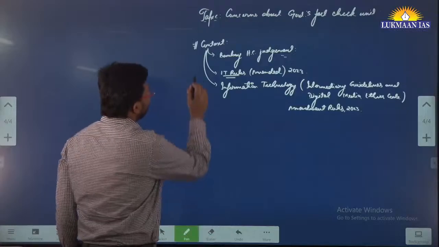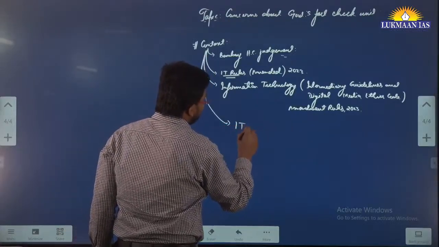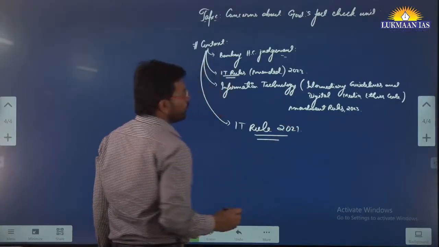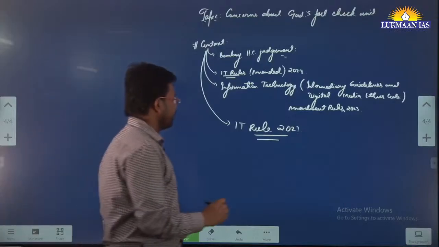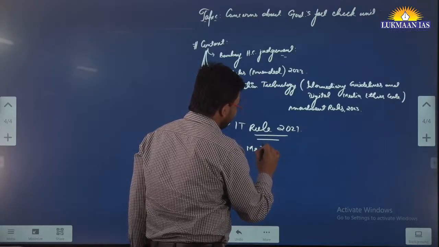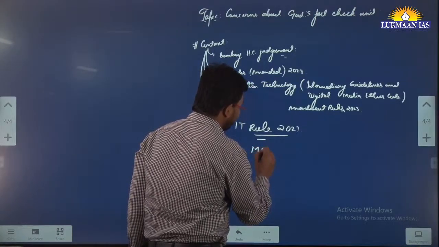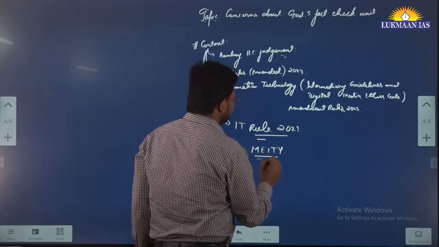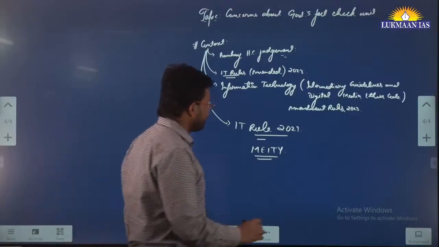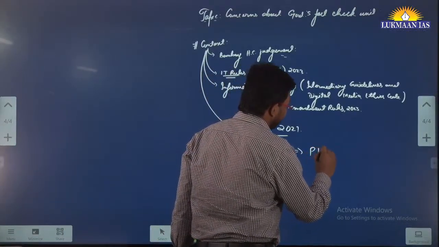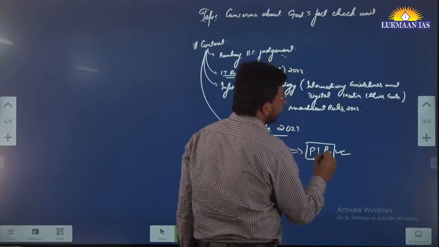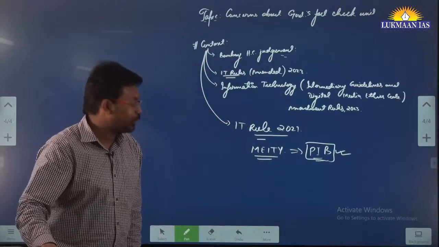So the Government of India already had an IT rule, the IT Rule 2021. This rule comes under MEITY, the Ministry of Electronics and Information Technology. This ministry has a department under it known as the Press Information Bureau. The Press Information Bureau releases updates from the government, and it also acts as the fact check unit of the government.